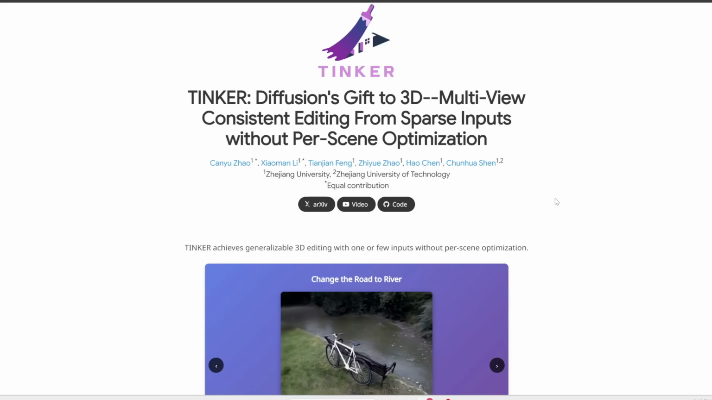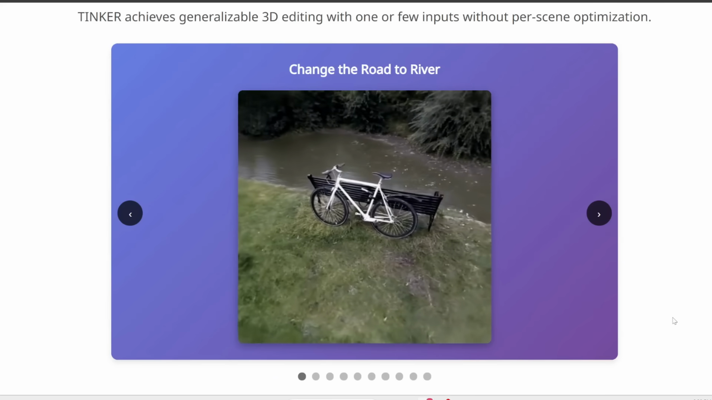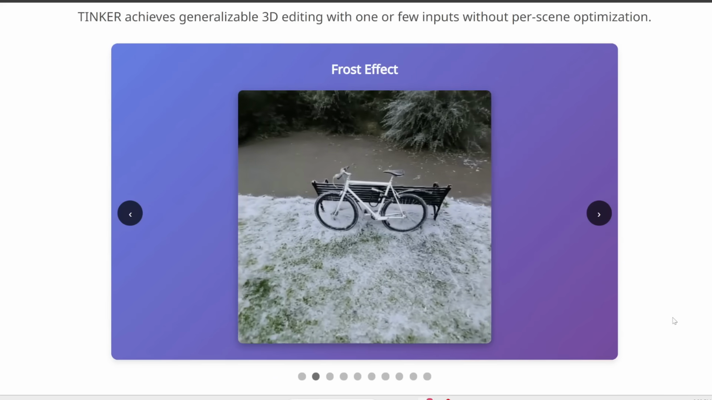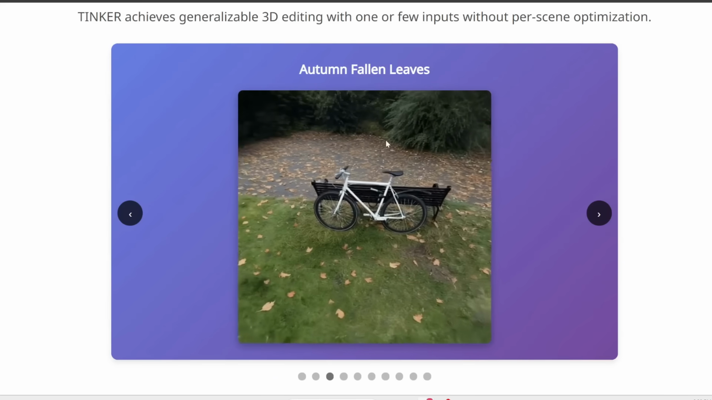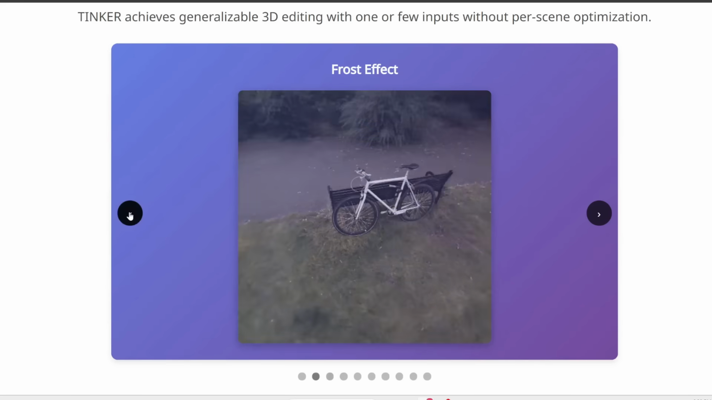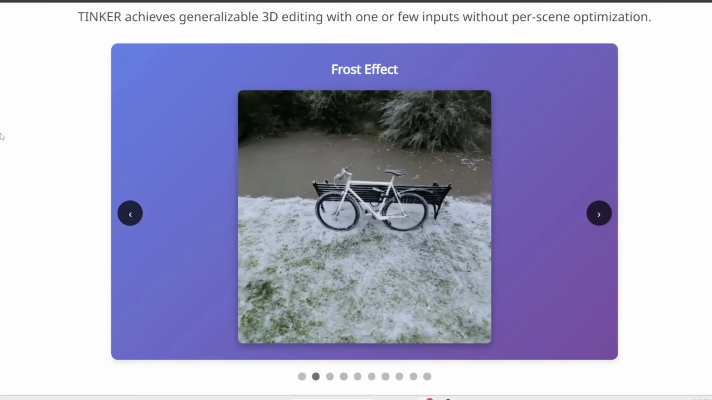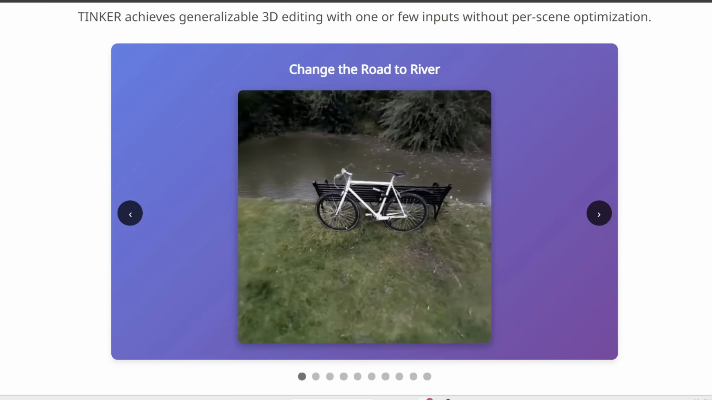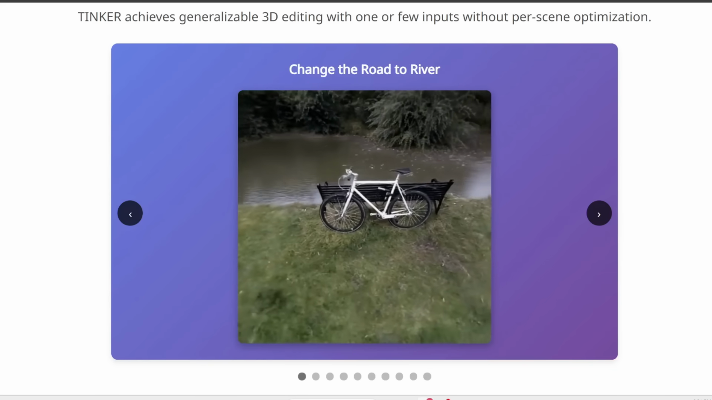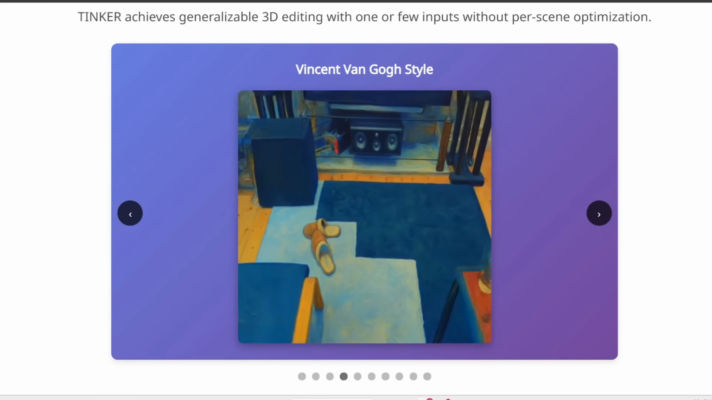Next up, this AI is extremely powerful, and this allows you to edit things in a 3D scene using just a prompt. So for example, you can prompt it to add autumn leaves to the scene, and here's what you get. Or you can also prompt it to add this frost effect, and here's what you get. Or you can also change the road to a river, and here's your result. Or you can turn the scene into a Van Gogh style painting like this.